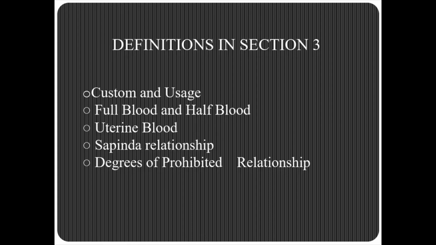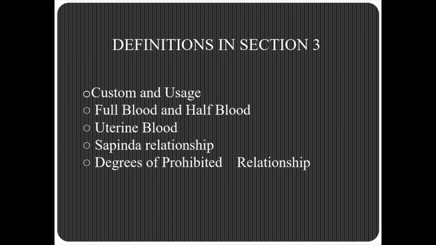Clause G tells about degrees of prohibited relationship. Two persons are said to be within the degrees of prohibited relationship if one is a lineal ascendant of the other, or if one was the wife or husband of a lineal ascendant or descendant of the other, or if one was the wife of the brother or of the father's or mother's brother or of the grandfather's or grandmother's brother, or if the two are brother and sister, uncle and niece, aunt and nephew, or children of brother and sister, or of two brothers or two sisters. So these are the prohibited degrees of relationship.